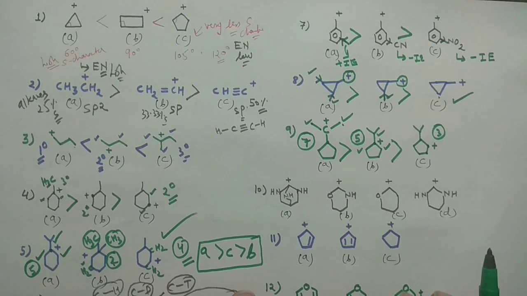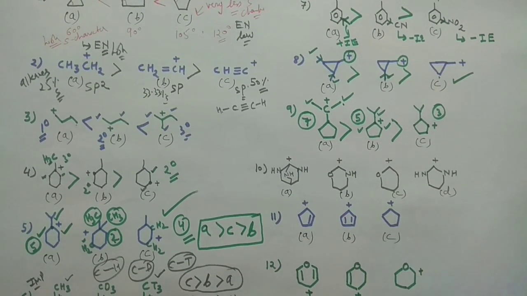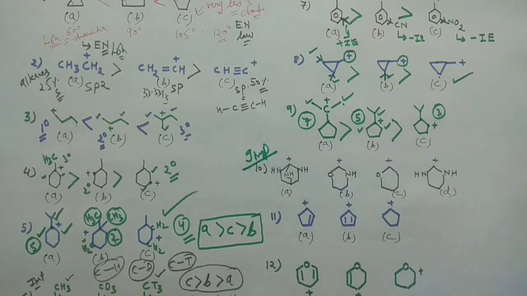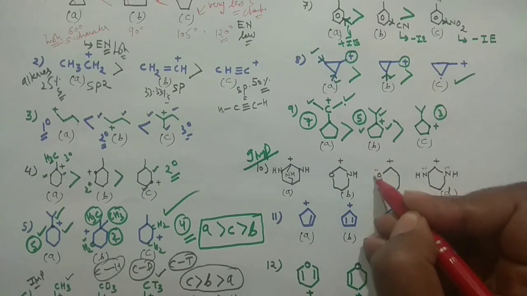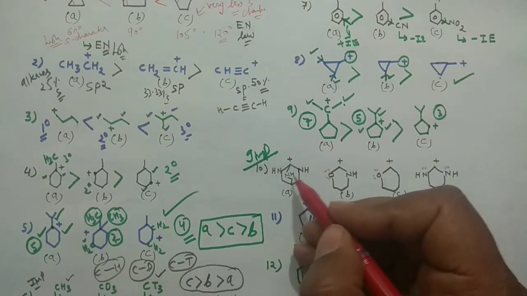Okay, now moving to the next problem. This problem has 4 different kinds of systems, and this is an important question involving many concepts. First of all, you see nitrogen will have a lone pair, this oxygen will have a lone pair, and here you can see this is a strained structure.